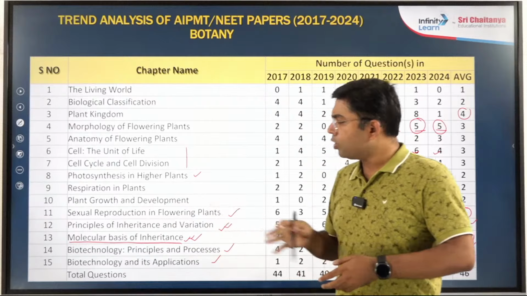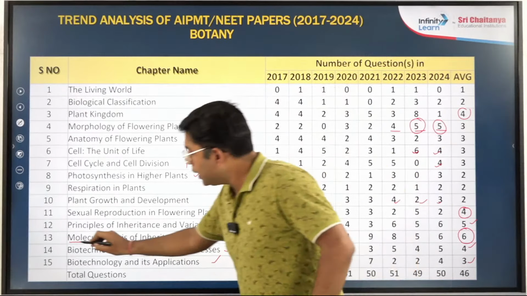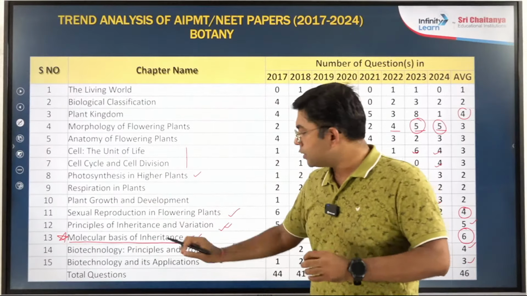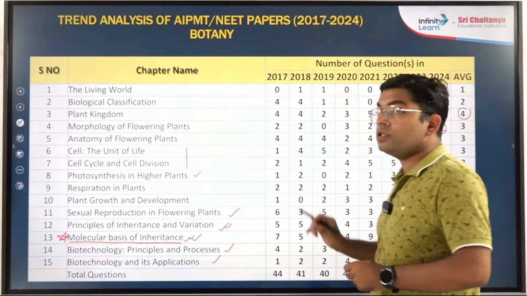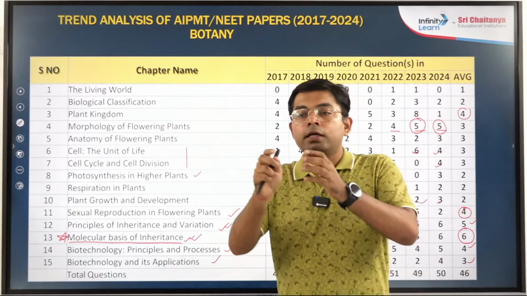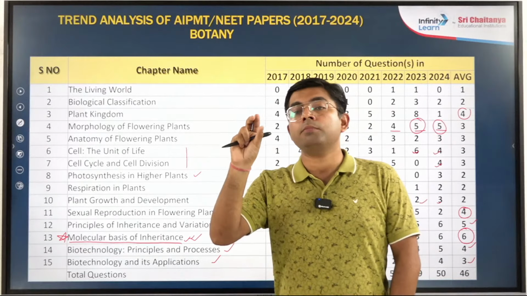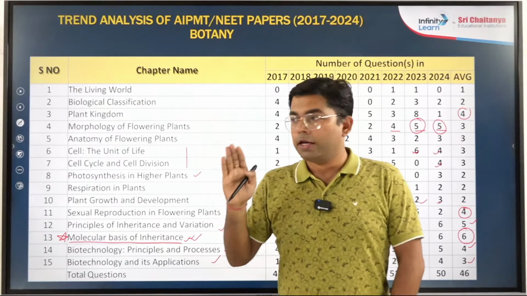Now, in this molecular basis of inheritance, one more thing I would like to add: read the NCERT very slowly. In the recent trend, the number of questions is high, and they are picking lines from NCERT, and if you haven't read the NCERT, these lines may be very confusing.